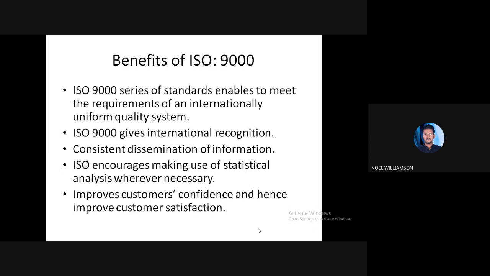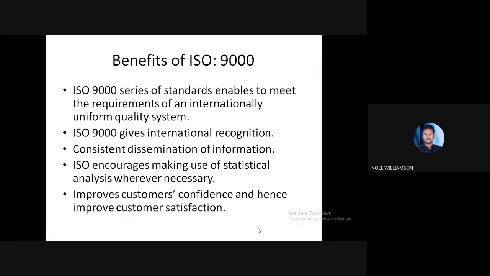First of all, the ISO 9000 series of standards. It is a series of standards, that is 9000, 9001, like that. So the 9000 series of standards enables meeting the requirements of an internationally uniform quality system.